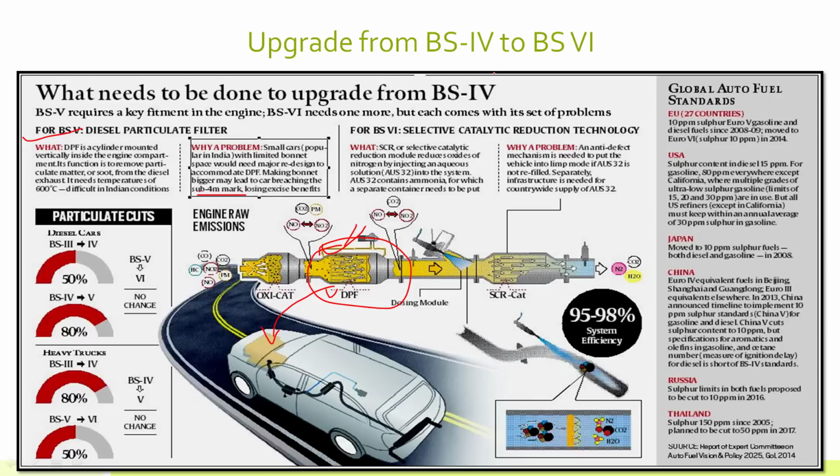Now moving on to the other technology, selective catalytic reduction, which is mainly for reducing nitrogen oxides. In this technology, an aqueous solution, OS32, is used. This solution contains ammonia that is used in selective catalytic reduction. For putting in ammonia or this OS32 solution, we need a separate container. That is again a challenge.